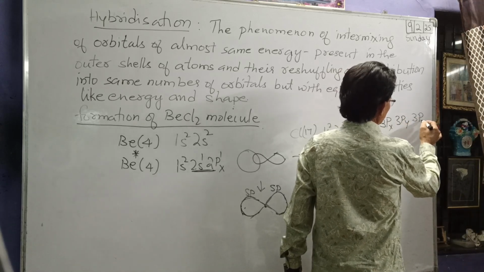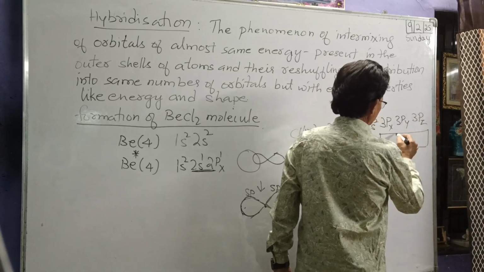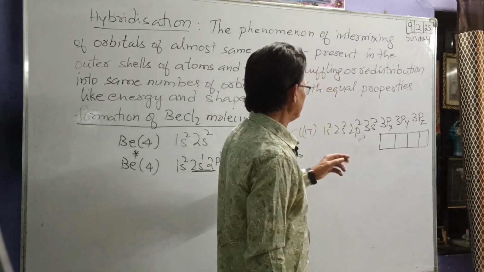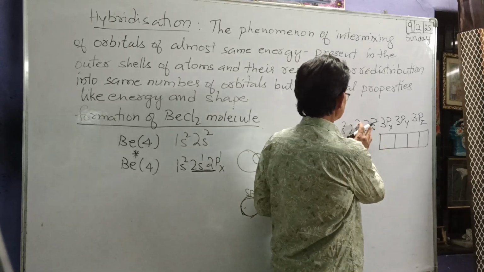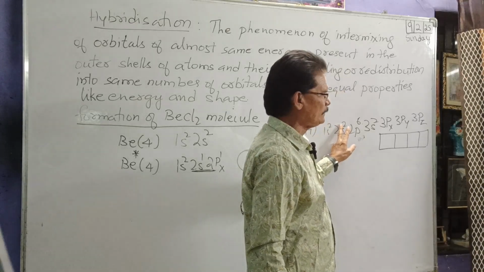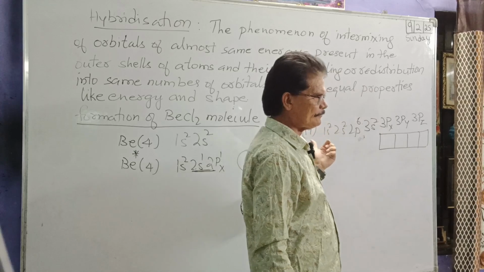There are 3 orbitals, no? So 2 plus 6, 2 plus 2, 4, 4 plus 6, 10, 10 plus 2, 12, another 5.